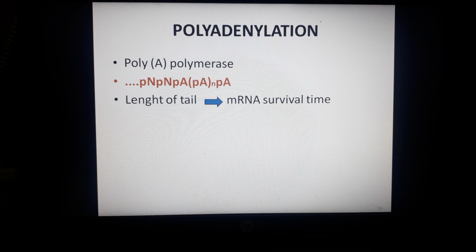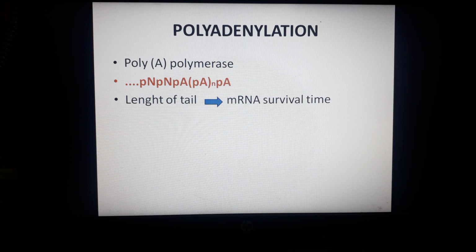This process of polyadenylation takes place through poly A polymerase, which is an enzyme. And one more thing: several hypotheses have been proposed about the function of this poly A tail, yet nothing is confirmed.